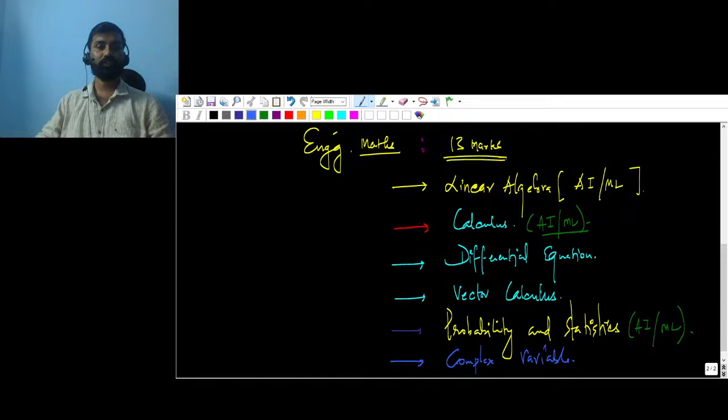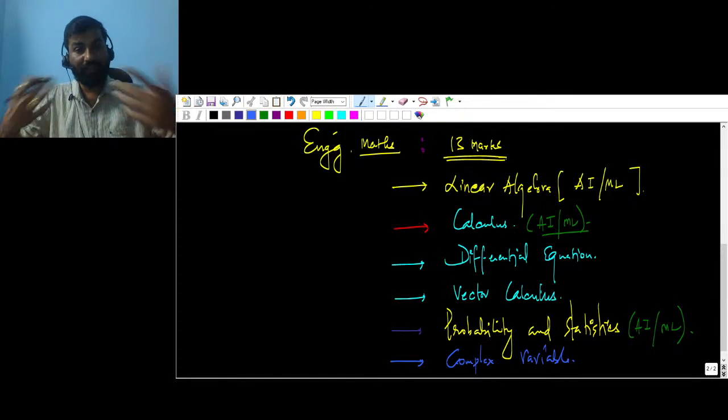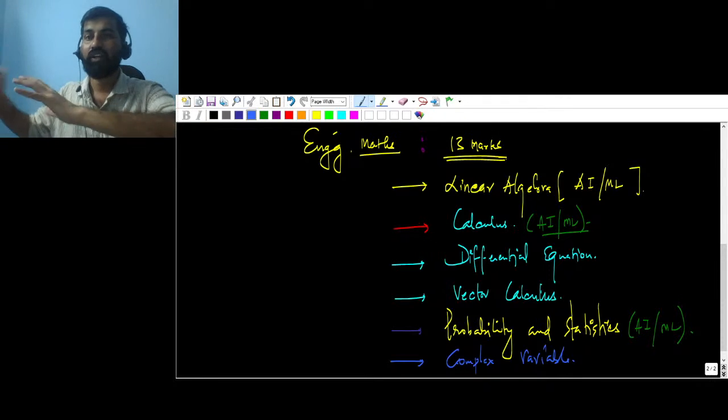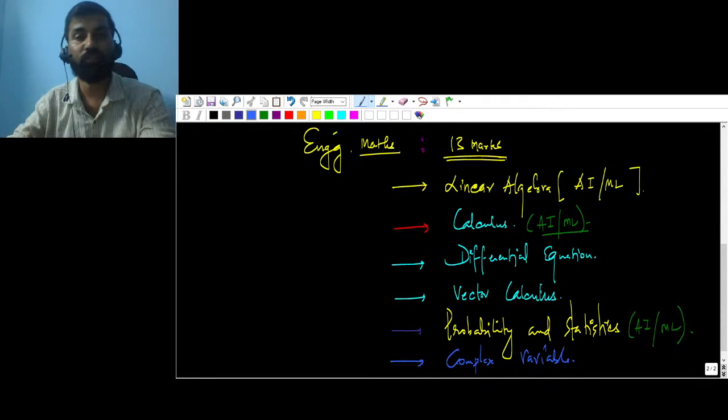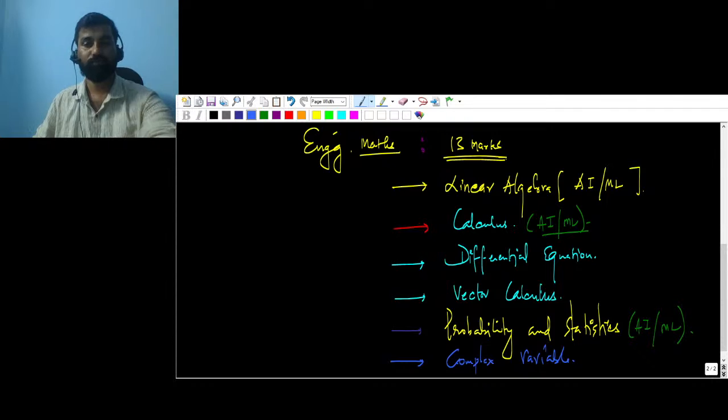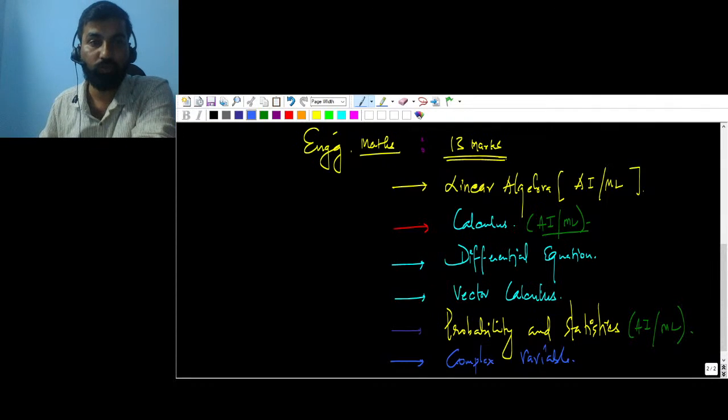Again, complex variable has a huge intersection with your subjects when you talk about poles, residues, transforms, and then systems. The application follows this.